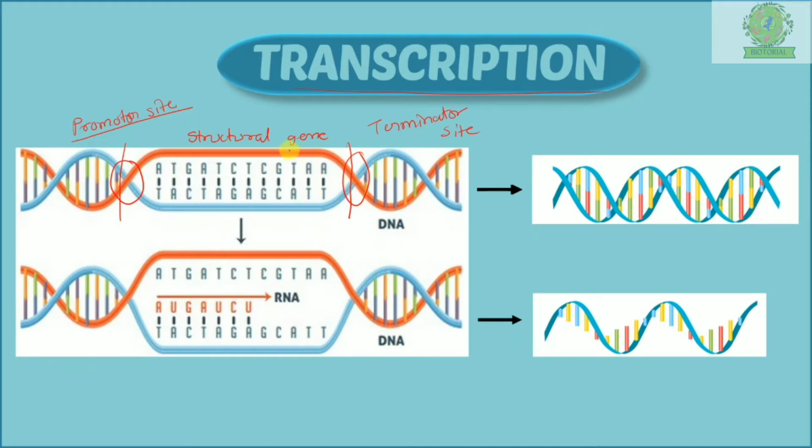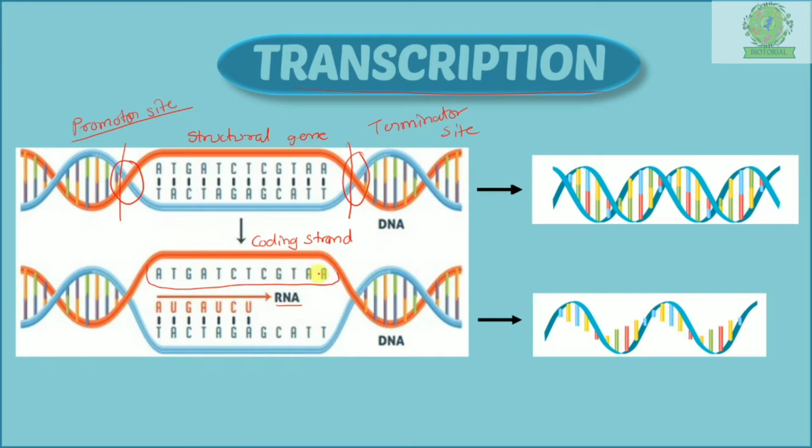So we have two strands, one in red color and another in blue color. On the red strand we have nitrogenous bases, and these nitrogenous bases are supposed to be copied onto RNA. The same information has to be copied onto RNA. So this strand we will consider as the coding strand.